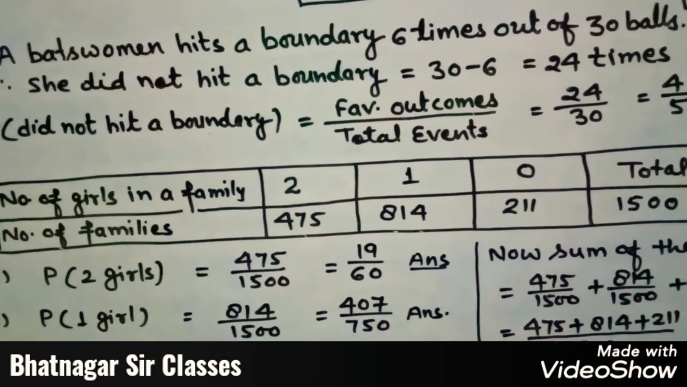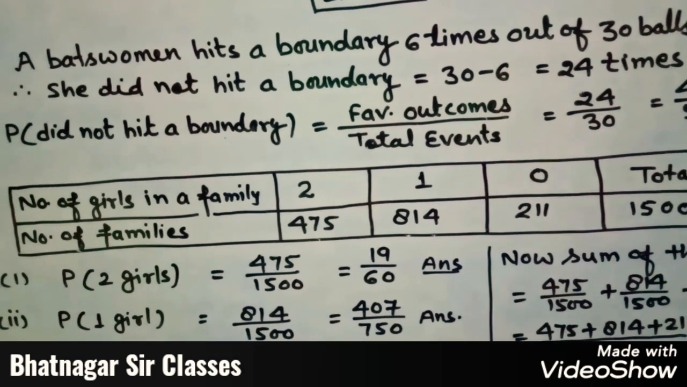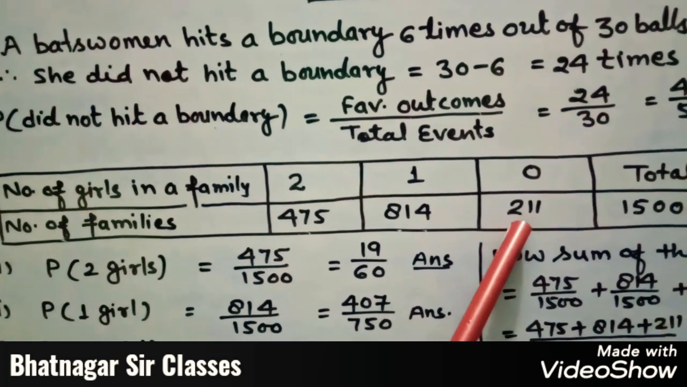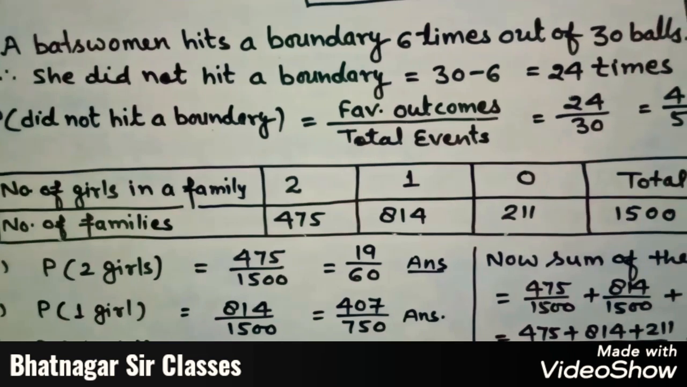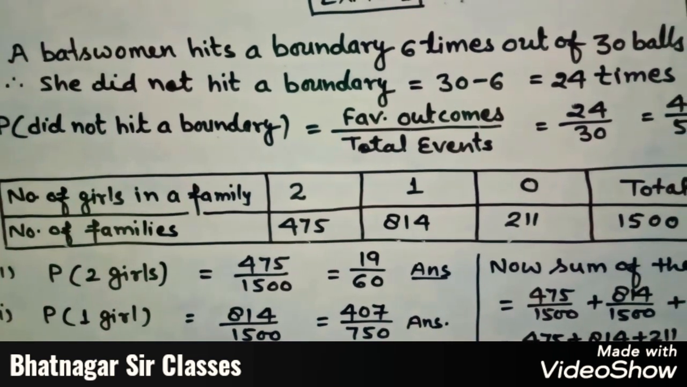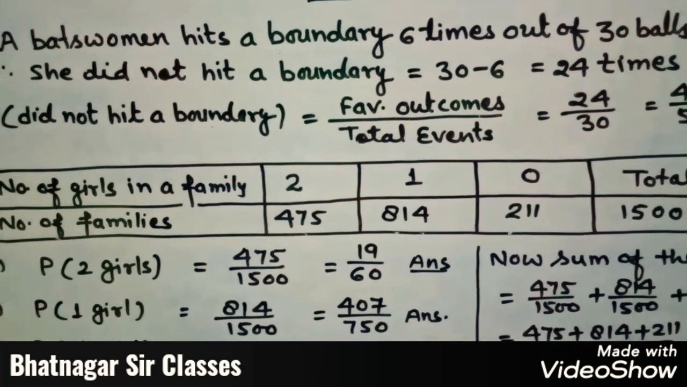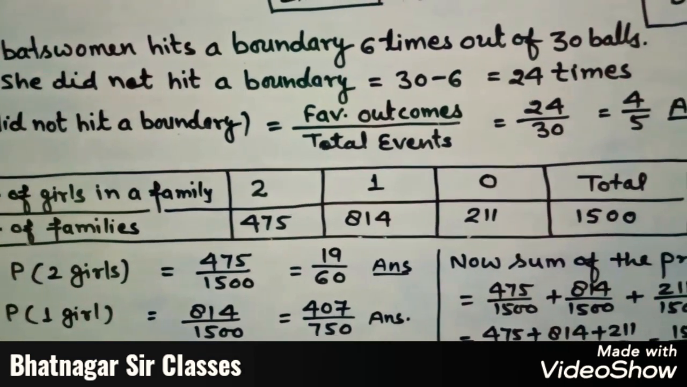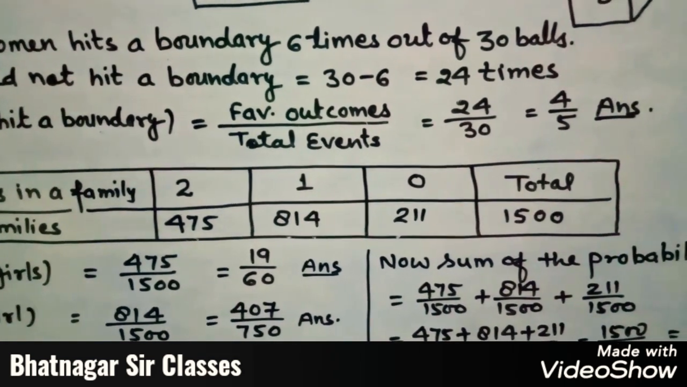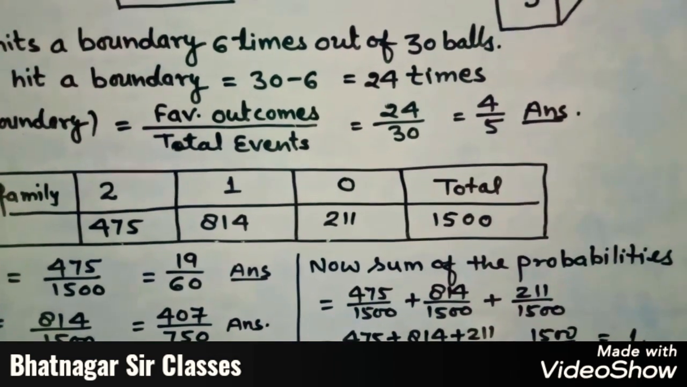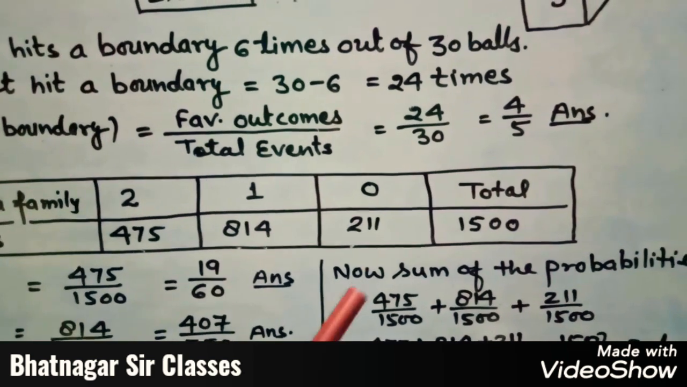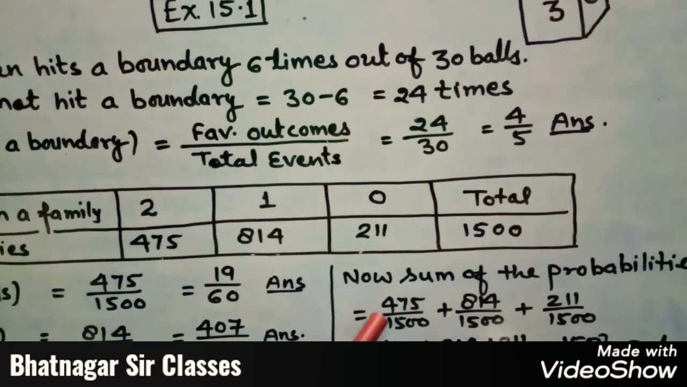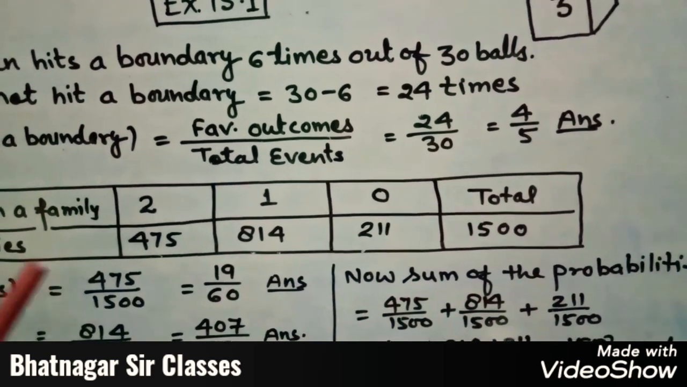And the third case, the probability of having no girl. So the number of families having no girl equals 211. So favorable chances equal 211 divided by the total number of families, this is 211 divided by 1500. Now another part of this question is given: also check whether the sum of these probabilities is 1. So when we add the probabilities, this is probability number 1, probability number 2, probability number 3, like this.